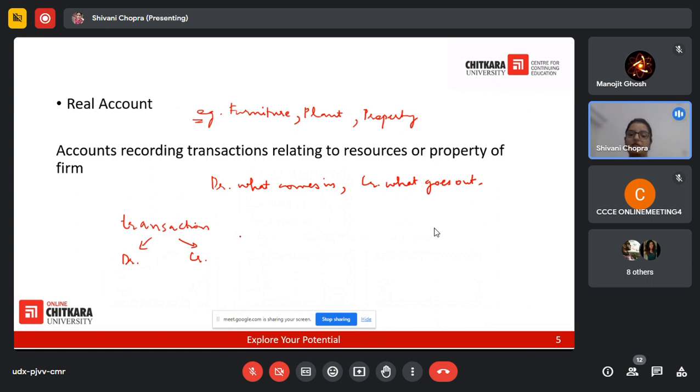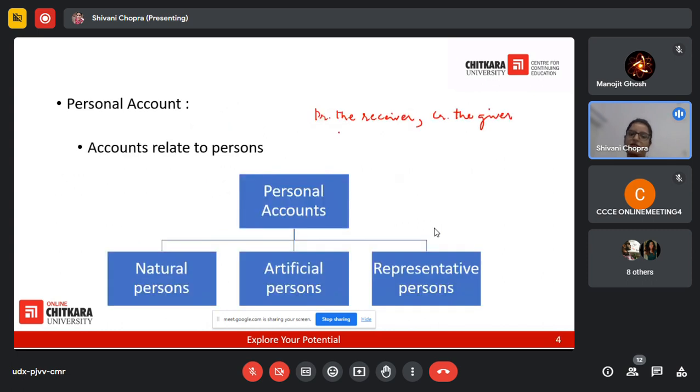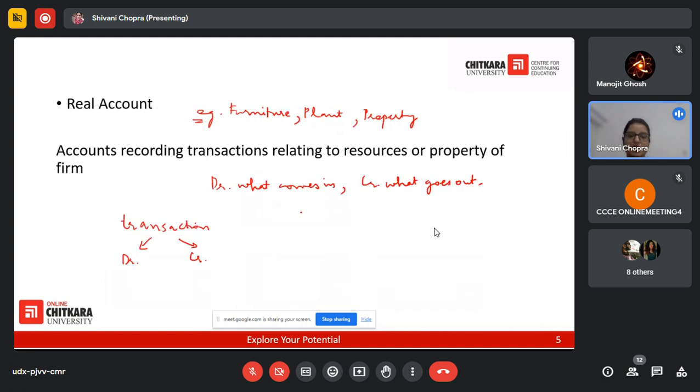Now, which account will have a debit effect or a credit effect, we can determine this through two ways. The first way is you identify the type of account and you follow the accounting rule. Three basic golden rules, that's what we call them. The other way is you identify the accounts and you follow the accounting equation aspects, and that's how you can identify whether you will debit it or you will credit it. So in this session, we'll be focusing on the accounting rules. We have discussed the personal account, that is debit the receiver and credit the giver. Whereas in case of real account, we say that debit what comes in, credit what goes out.